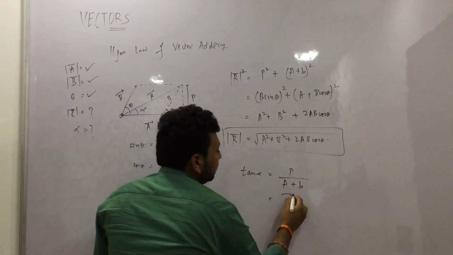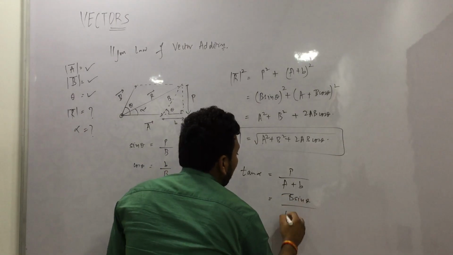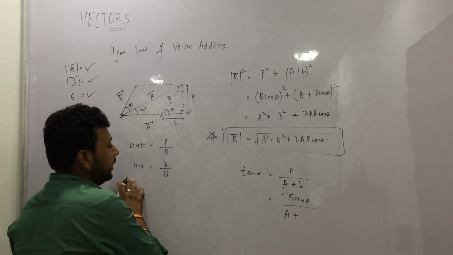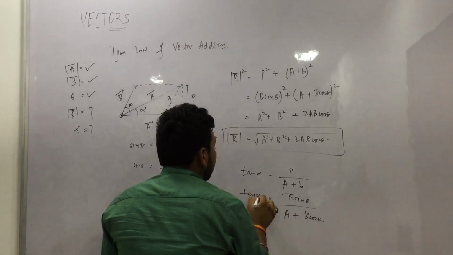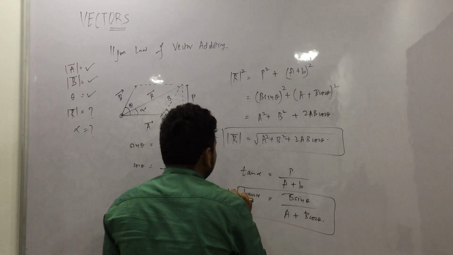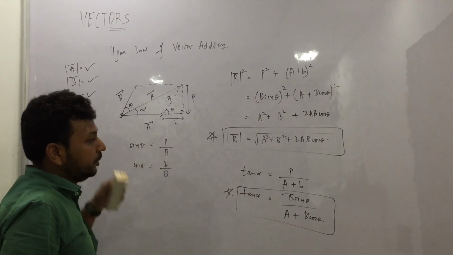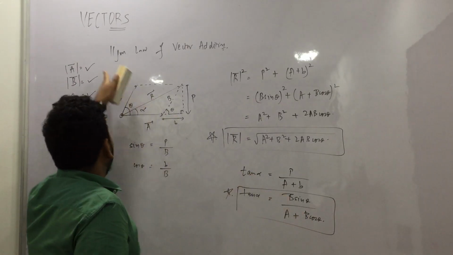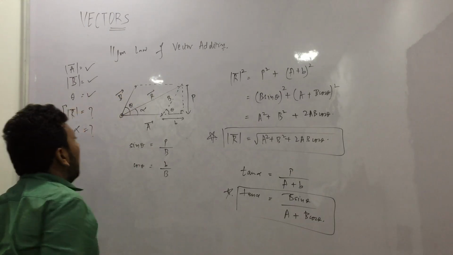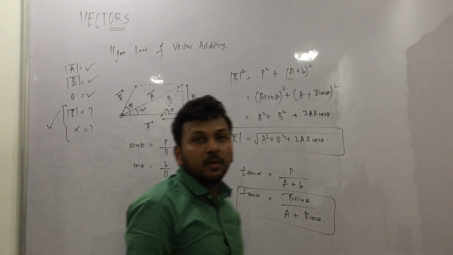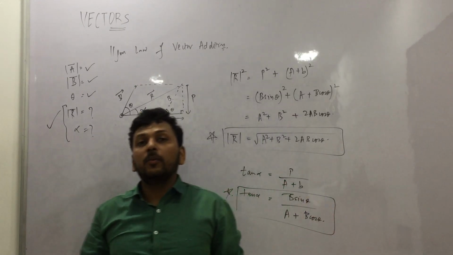B sin theta, upon A plus what small b is, B cos theta. So this becomes another formula. We have found alpha also. A, B and theta we knew, and we have found out R and alpha. So this is how you add two vectors.